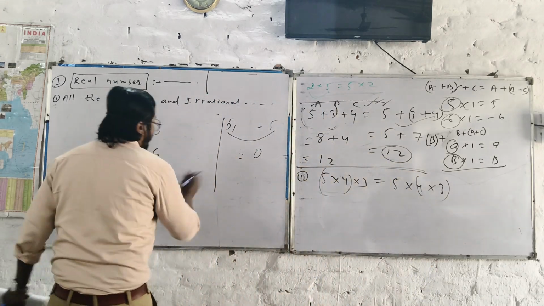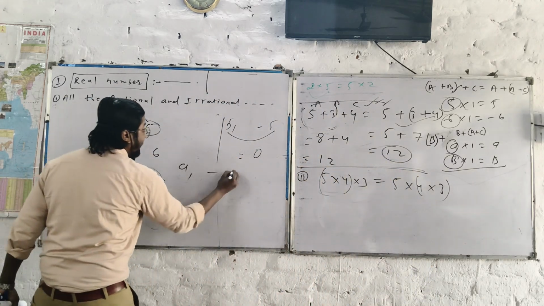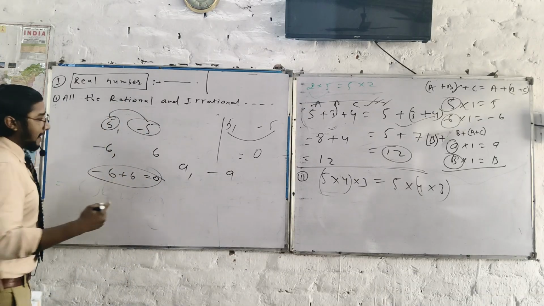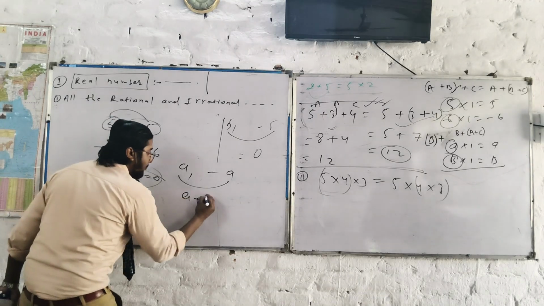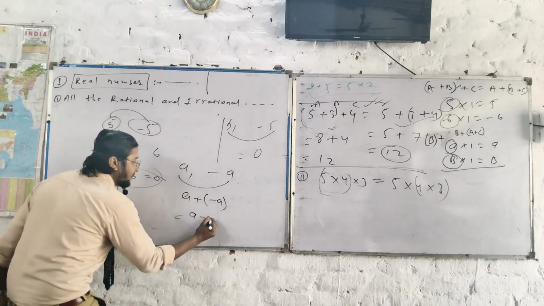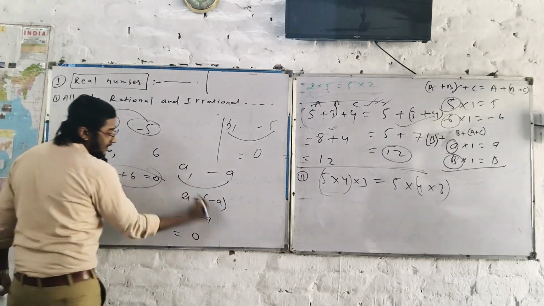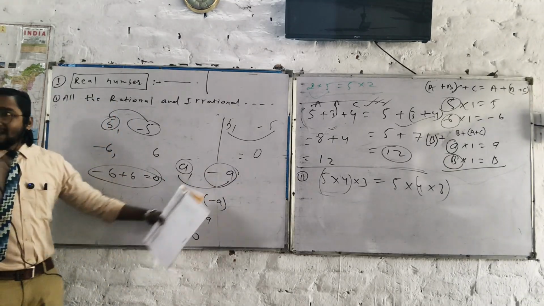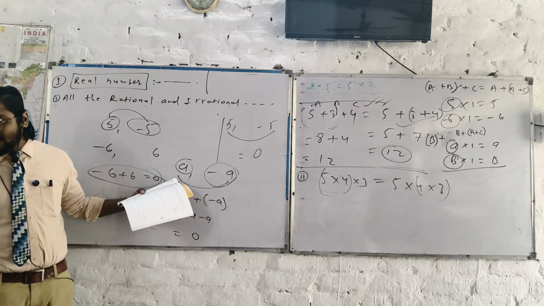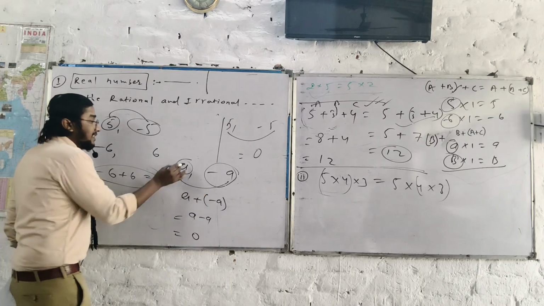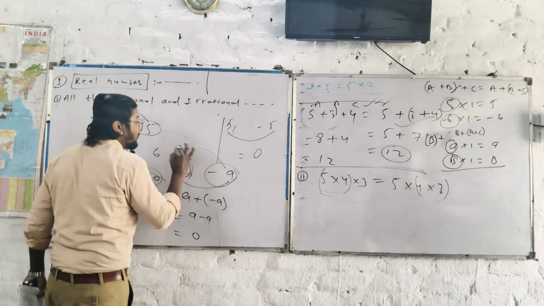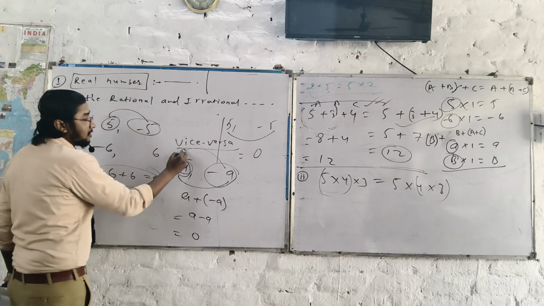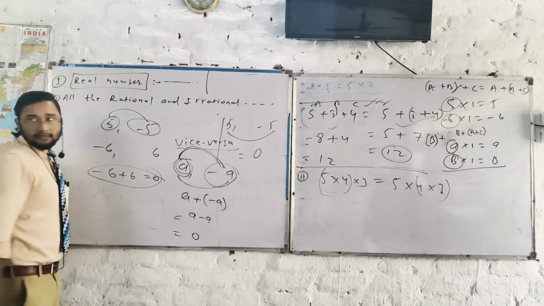What I'm saying now: I have A and minus A, right? The sum of this, A plus minus A, what do you get, guys? A minus A, you get 0. So I can say minus A is the inverse element of A, and also A is the inverse element of minus A, vice versa. Vice versa means this is true for this and this is true for this.